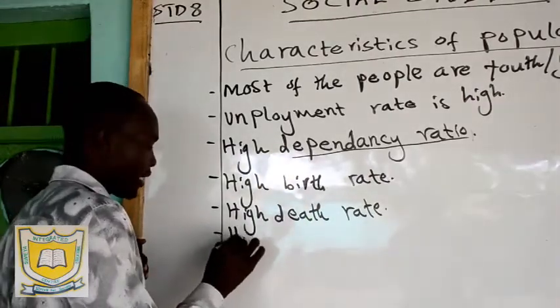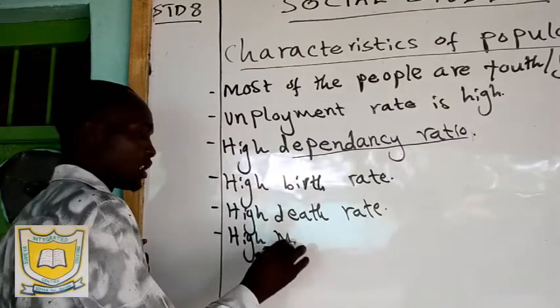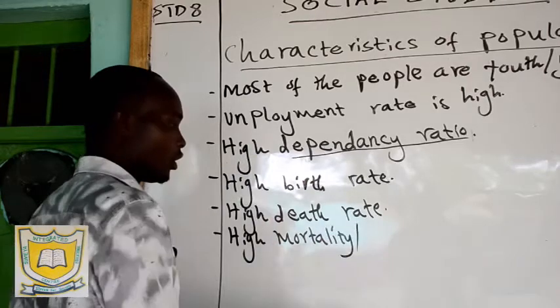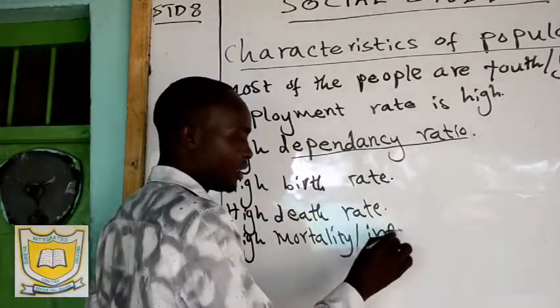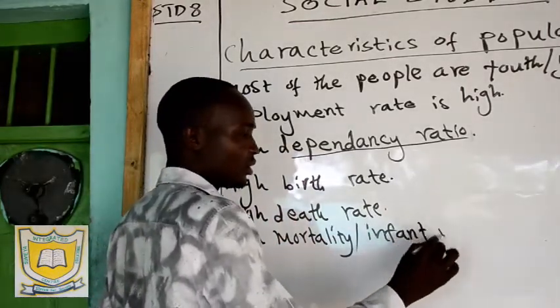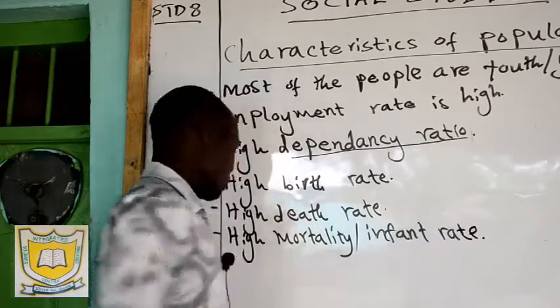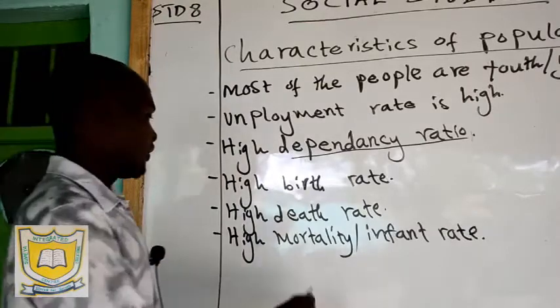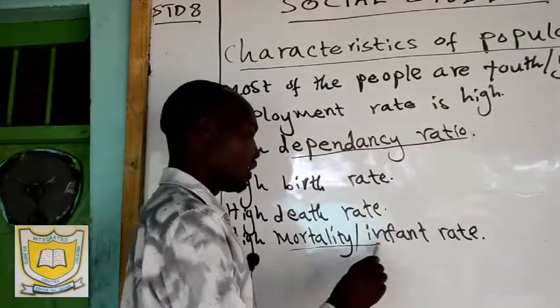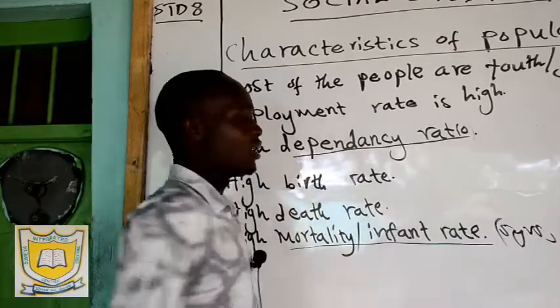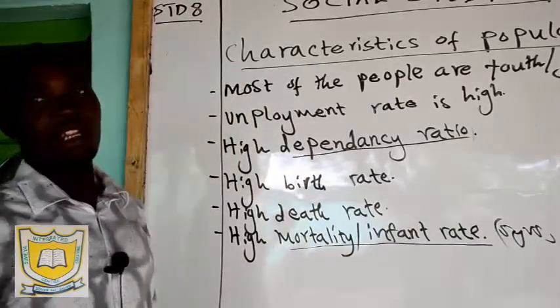Then we have a high mortality or infant mortality rate. Mortality rate is the death of young children below the age of 5 years, maybe when they are still in the womb or during delivery and so on.